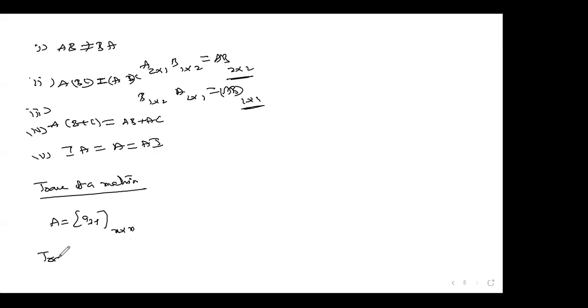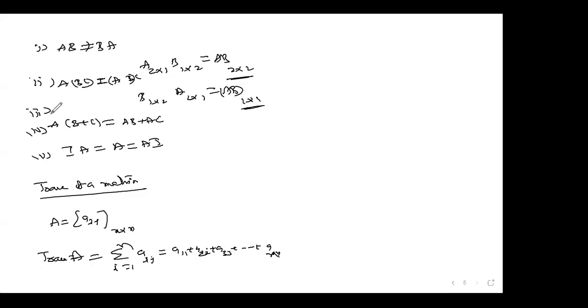You write sigma, i equal to 1 to n, of Aii. That is A11, A22, A33, like this, up to Ann. This is the trace of a matrix.